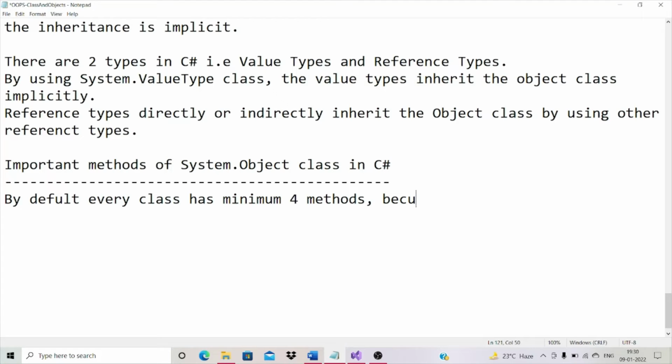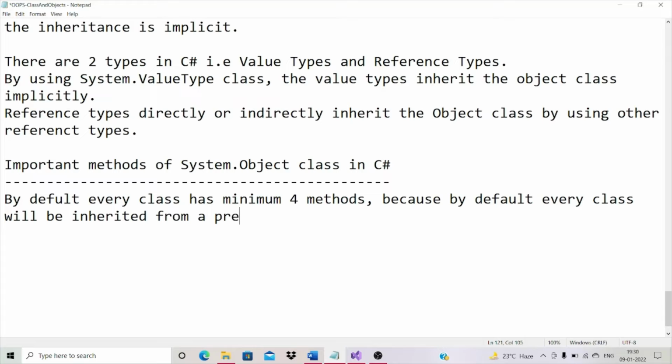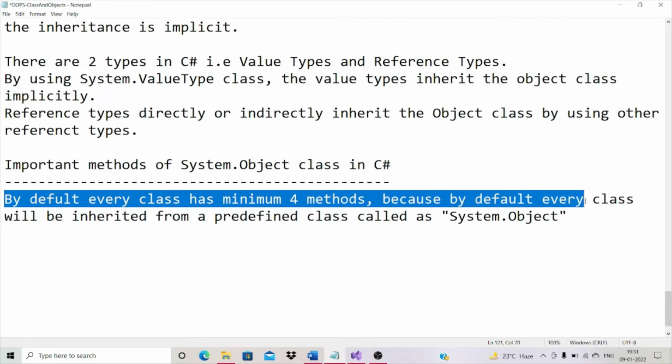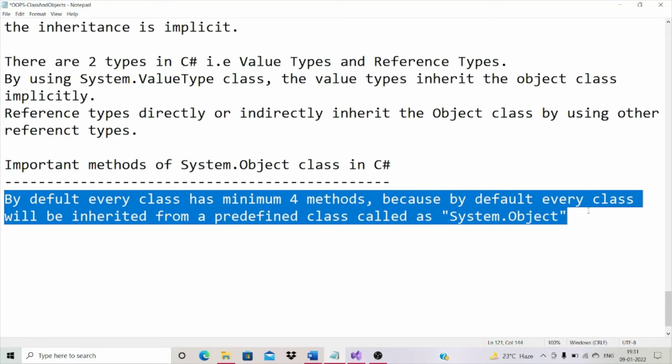Because by default every class will be inherited from a predefined class called object, fully qualified name system dot object. By default every class has minimum 4 methods, because by default every class will be inherited from a predefined class called system dot object.